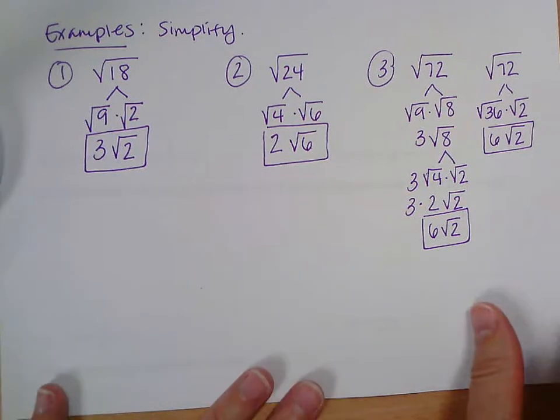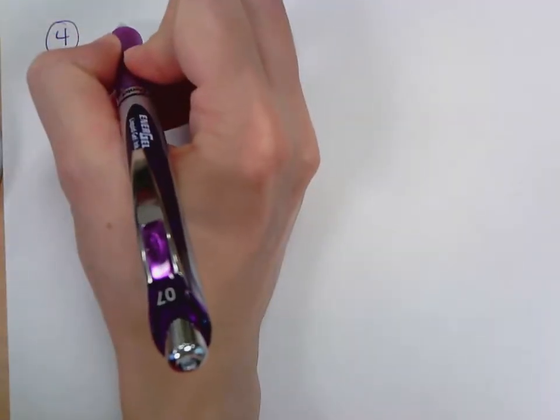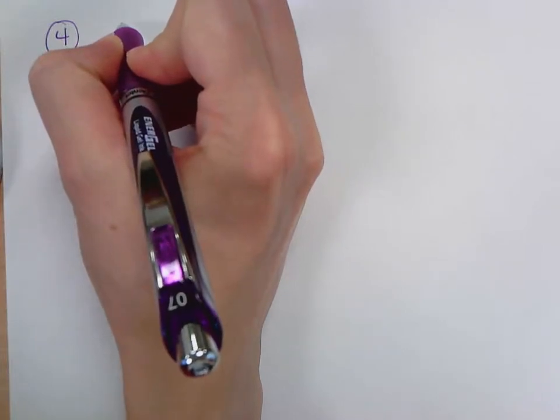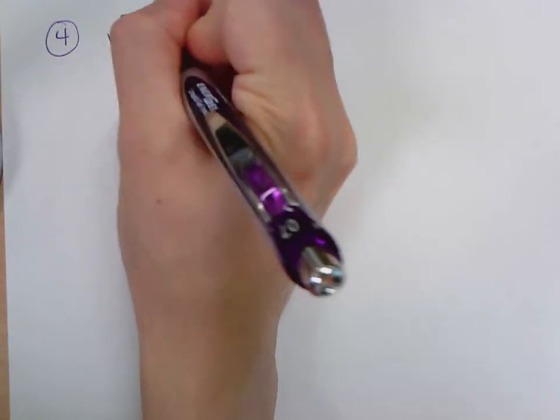All right, then I just need a different sheet. I'm going to go over if you have a fraction that has a radical in it. So let's say we have, I'll do this, say we have the square root of 7 over 2.